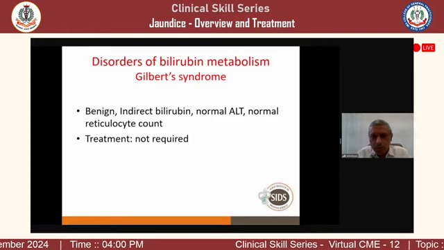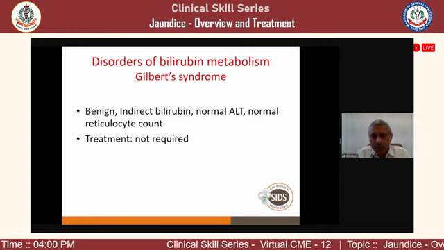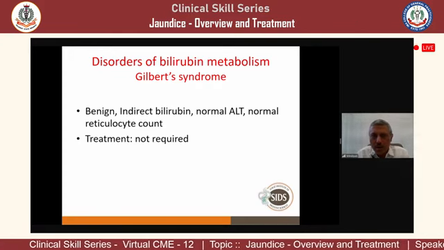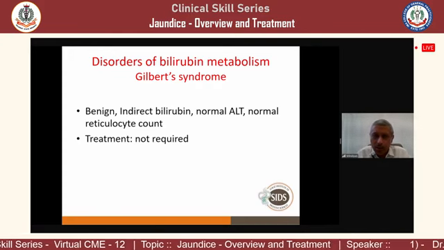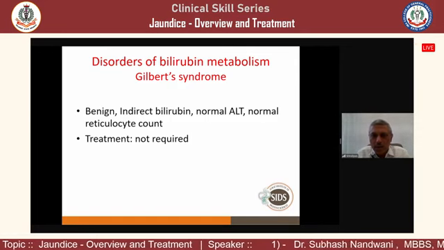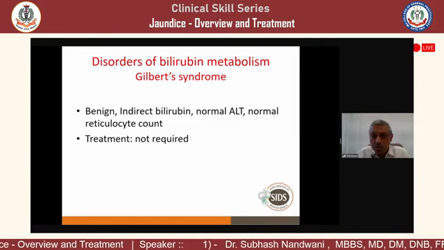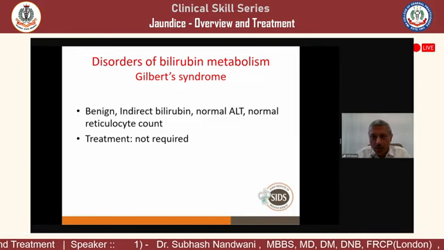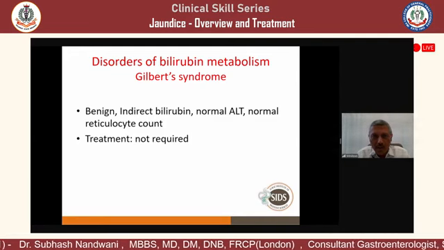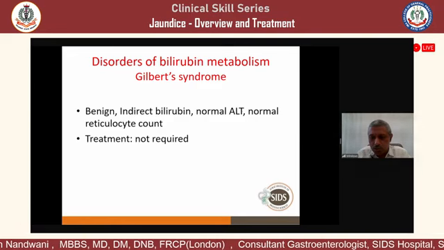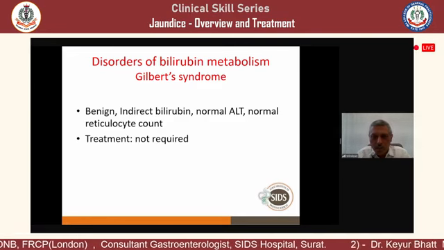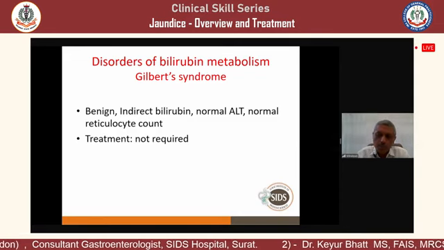Now, Gilbert syndrome, as we have discussed, is a benign condition. The patient will have indirect bilirubin for the whole life. Usually it remains in the range of 2, 3, 4, and patients are mostly asymptomatic except for the yellow eyes. They complain that all the relatives are telling them their eyes are yellow, and the liver functions are otherwise normal. There is no inflammation in the liver, so ALT will be normal, retic count will be normal, and there is no treatment required. Prognosis is very good. They live a normal life. The life expectancy is normal.